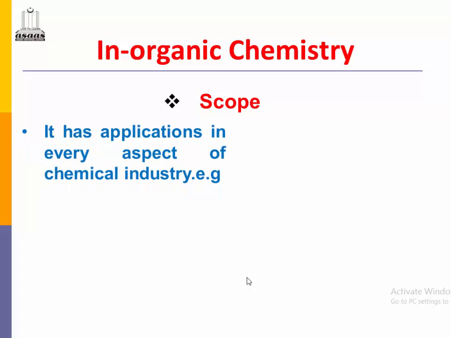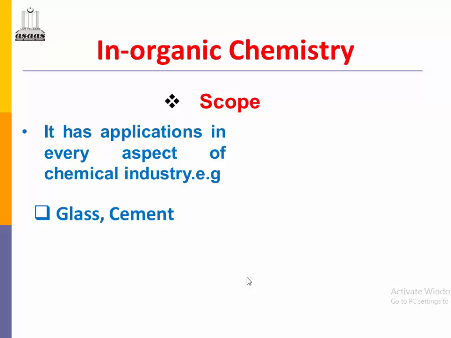The scope: many inorganic chemicals have vast application in every aspect of the chemical industry. For example, sulfuric acid is the king of chemicals. Its formula is H2SO4, and it is used in most of the chemical industries.